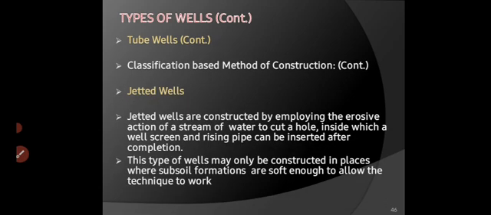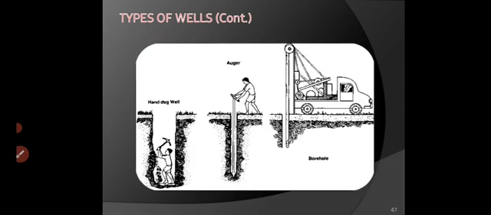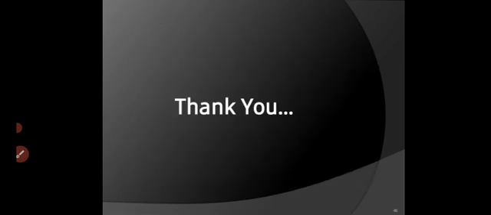Jet well. Jetted wells are constructed by employing the erosive action of a stream of water to cut a hole inside which a well screen and rising pipes can be inserted after completion. So with the help of a water jet, the wells are dug. This is the simple figure which shows the hand dug well, auger and bore holes in different manners. So this is just an informatory topic of types of well.